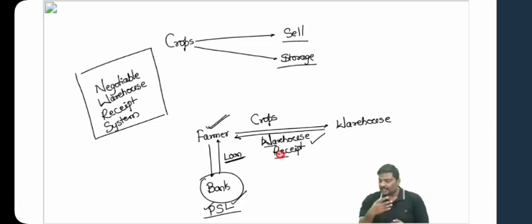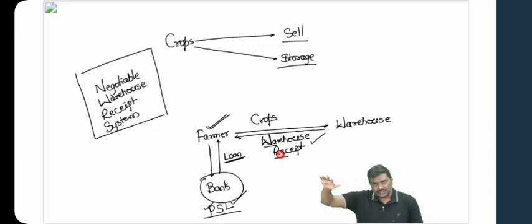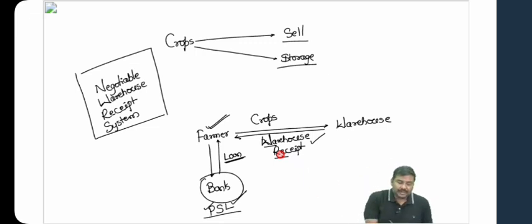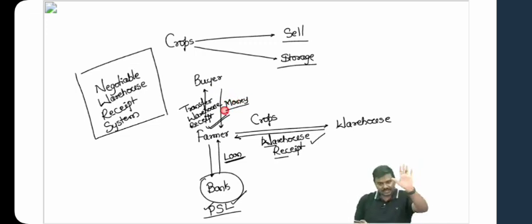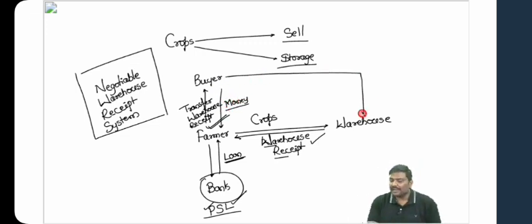Right now, the farmer, have a look at this. Now the farmer will wait for the prices to stabilize. Let's say we'll approach a trader and simply transfer the warehouse receipt, sell the warehouse receipt to a buyer. The buyer will pay money to the farmer and the buyer will get the warehouse receipt. Now the buyer will go to the warehouse, submit the receipt and withdraw the food grains.